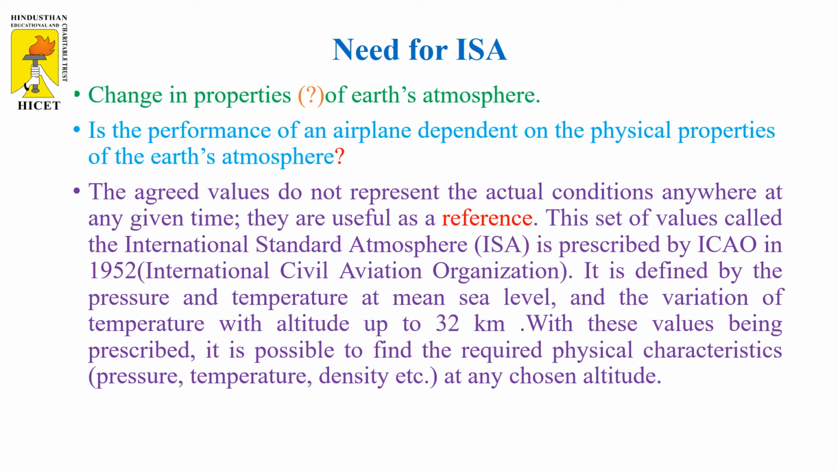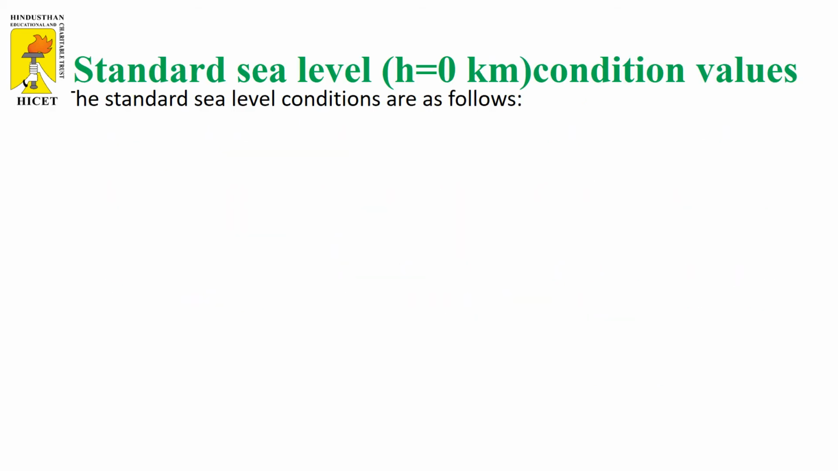This set of reference values is called the International Standard Atmosphere, which was prescribed by the International Civil Aviation Organization in the year 1952. It is defined by the pressure and temperature at mean sea level and the variation of temperature with altitude up to 32 kilometers. With these values prescribed, it is possible to find the required physical characteristics at any chosen altitude from 0 kilometers to 32 kilometers. So from the International Standard Atmosphere, the reference values are given.